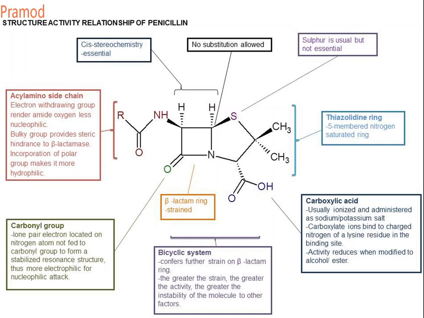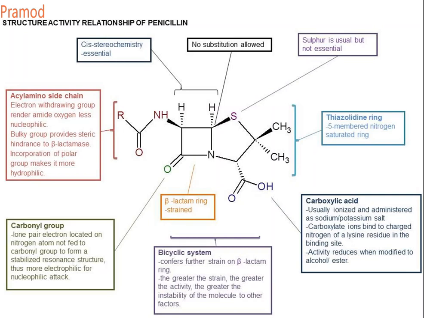Now let us see what happens when you treat it with methanol. Methanol acts as a nucleophile and attacks the carbonyl carbon. You get the ester, penicillic acid methyl ester. When you treat it with mercuric chloride, the bonds between carbon and sulfur and between carbon and nitrogen break.